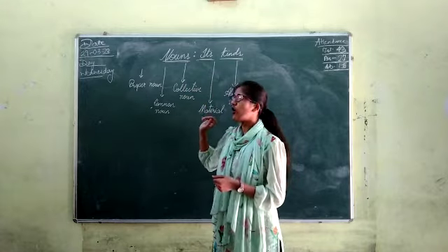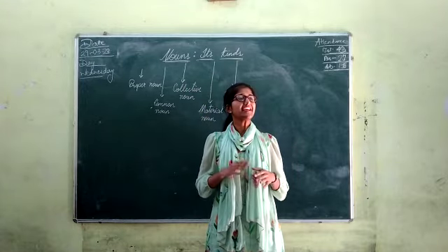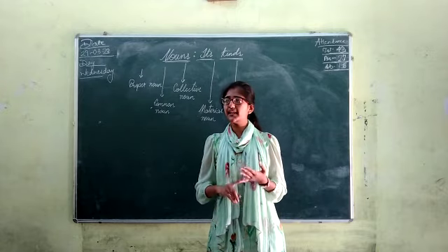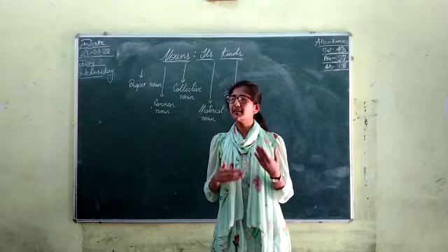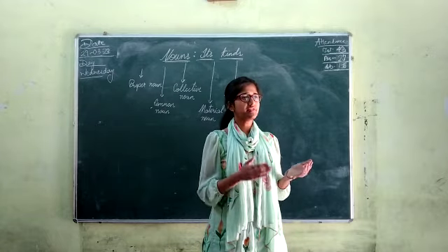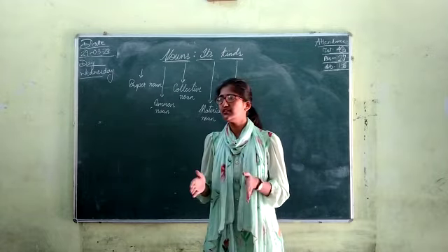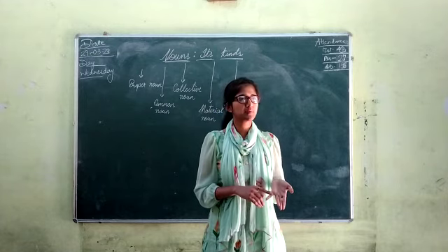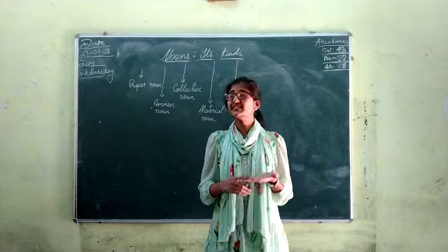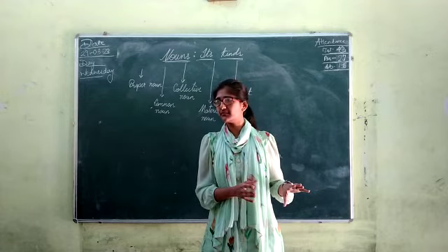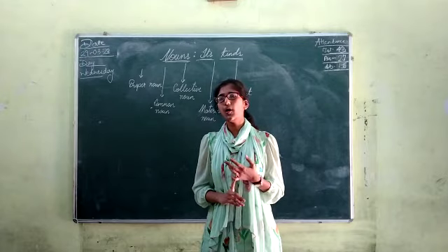Then comes the common noun. Common noun does what? In general, whatever is present around us, any person, place, animal or thing, that is named by the common noun. Such as if we are naming any hospital, we just say a place, then it's a hospital. Okay, it is a common. Any hospital could be there. We can name any hospital. Then school, any school we can name it out. So it would be in general we are naming something, some place. So it is a common noun.